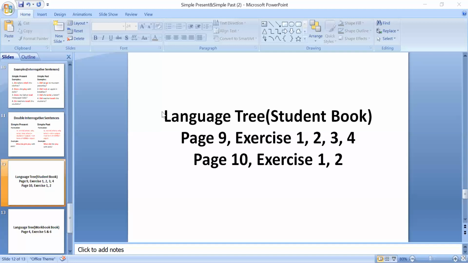Question number 1. Find the simple past tense of these verbs in the report. Okay, these 5 verbs are written here. You have to convert them into simple past. Clear? There are 5 verbs in the gray box. You have to convert them into simple past. Is. Zainab, I'm going to ask you, how will we do it? Okay, unmute your mic. Okay, Zainab, how will we do question number 1?